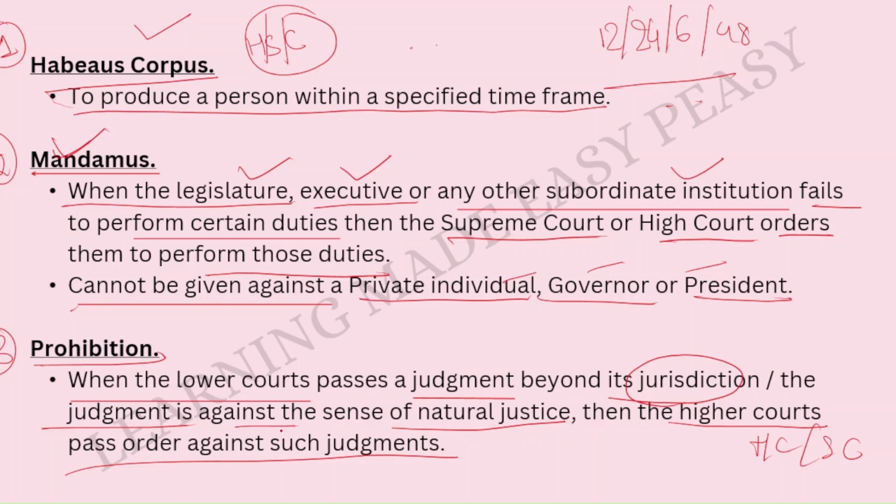So prohibition is when the lower courts pass a judgment which is beyond their jurisdiction, or which is against the sense of natural justice, that is going against human rights or natural rights. Then the High Court and the Supreme Court pass an order against such judgments, or they cancel those judgments. So this kind of writ is called prohibition.